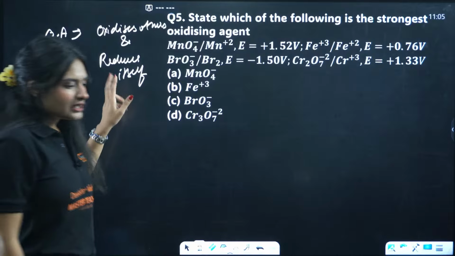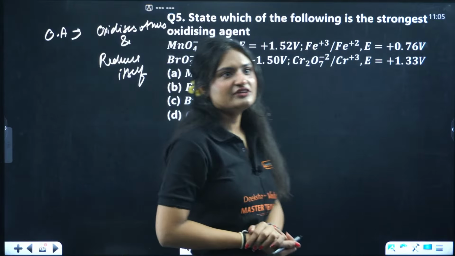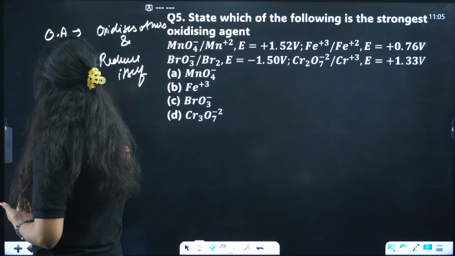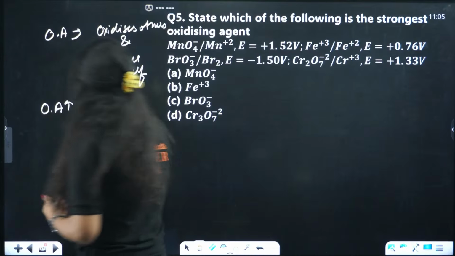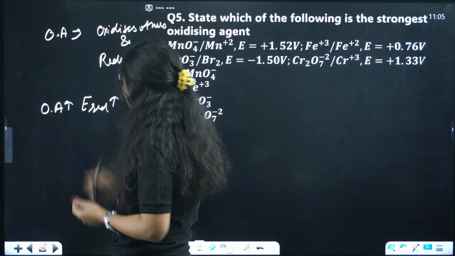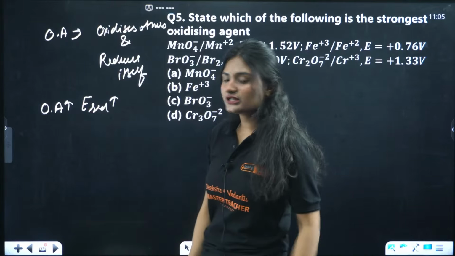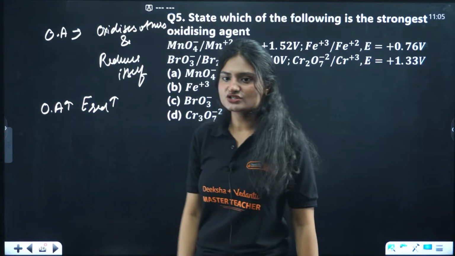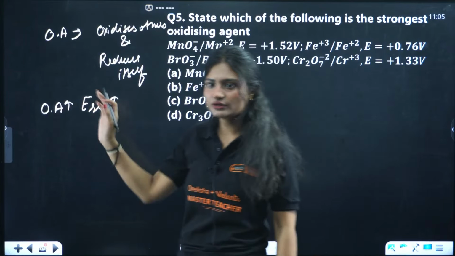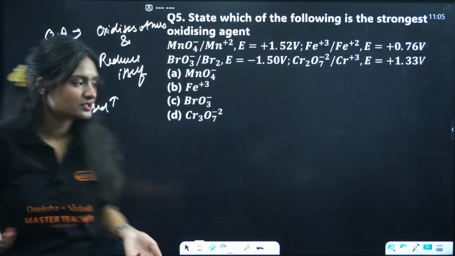Now remember one more thing: when we are talking about oxidizing agent, we talk about reduction potential. The higher the reduction potential, the better the oxidizing agent, the stronger the oxidizing agent. Clear?